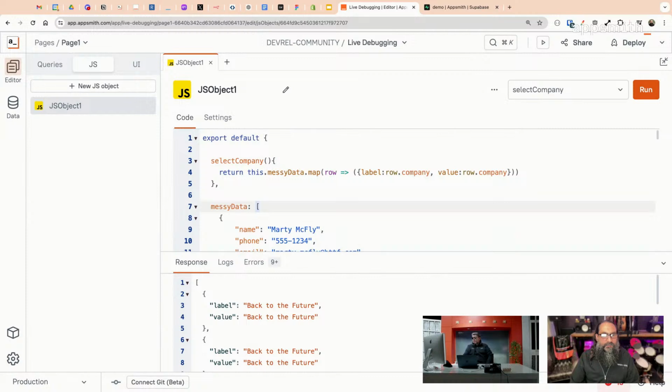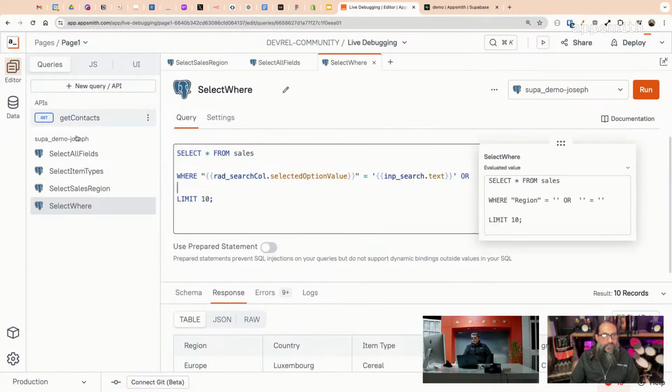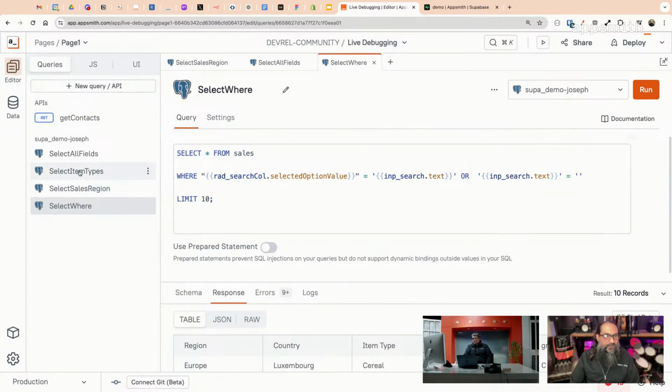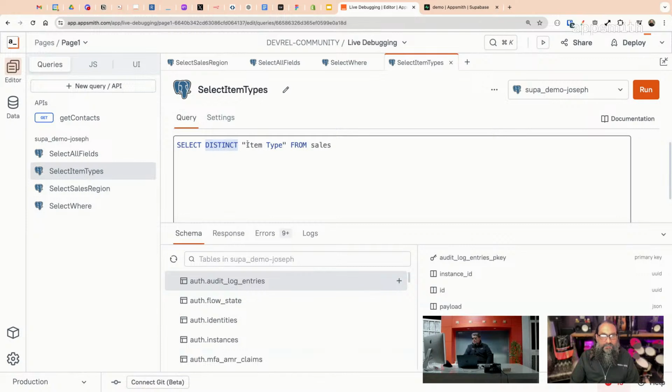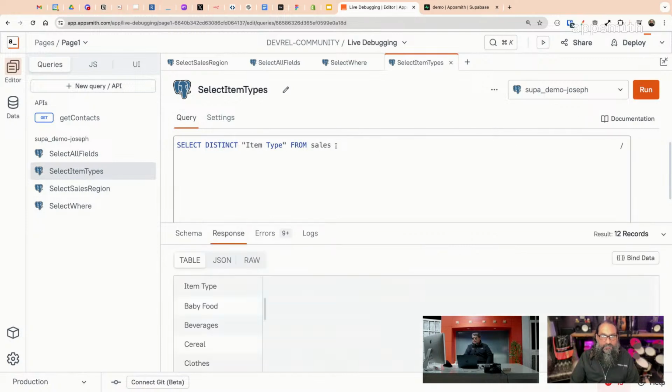If we were talking about SQL, this is how I would do it. You want to select distinct from some field. So I'm kind of giving the answer here if we were doing SQL. You don't want to map over all the data. You don't download everything with a bunch of duplicates and then try to use JavaScript on the client side and wait to loop through all that stuff just to get a unique array. If you can do that on the server side, do it.